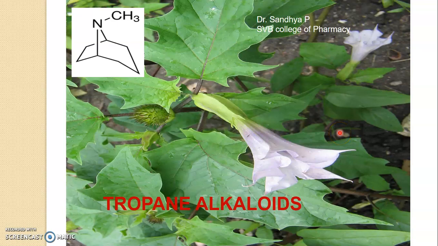Good morning class. So today we shall see the tropane alkaloids. One of the very important drugs of tropane alkaloids is datura. We can see the fruit of datura and the flowers of datura over here. So let's go ahead and check the next.